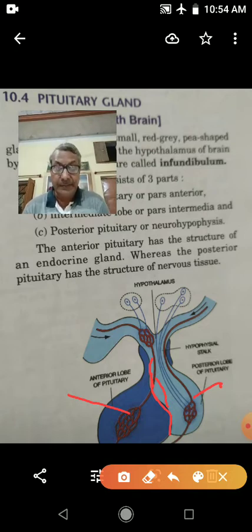The remnants of the Graafian follicles are converted into a yellow mass. That yellow mass is called the corpus luteum. So formation of the corpus luteum is by luteinizing hormone. Then the corpus luteum will secrete progesterone and estrogen hormones.